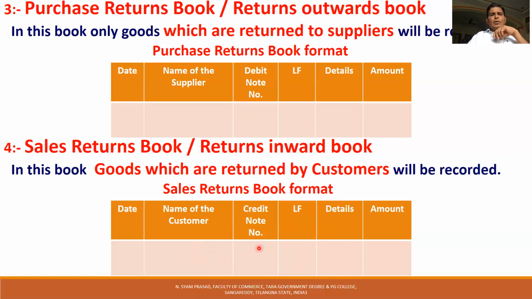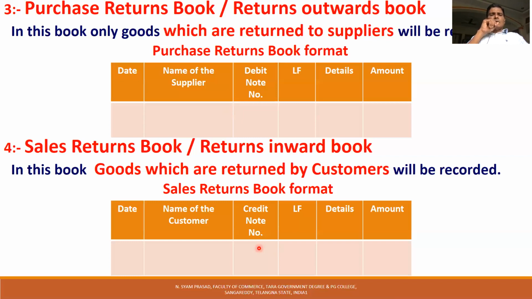So these are the 4 goods journals. We have 4 goods journals. One is the purchase book to record credit purchase of goods. Second is the sales book to record credit sale of goods. Then the purchase returns book or returns outward book records the goods returned to suppliers.